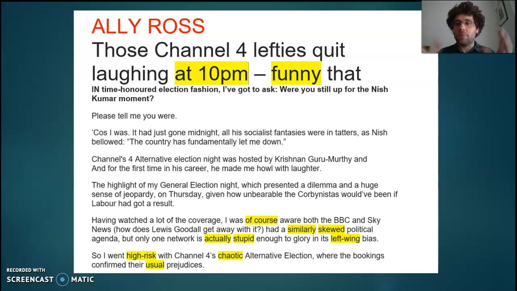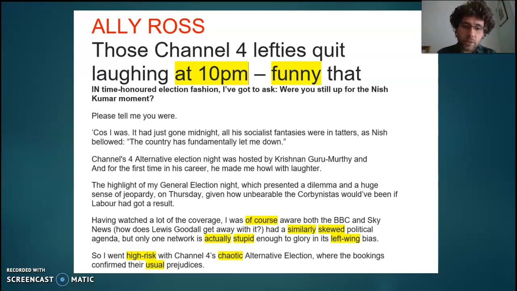At 10 p.m. was when the exit poll came out showing that the Conservatives had won. So at that moment, suddenly everything changed, and he's saying it's funny. He's inviting us to laugh. There's that power play there. We're on his side. He's positioning us to agree with him and also find it funny. These adjectives are very important in positioning us.